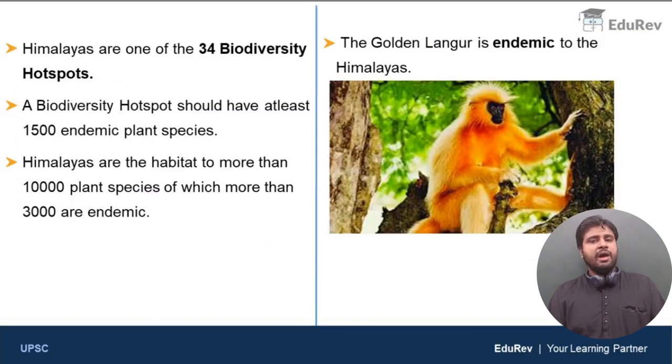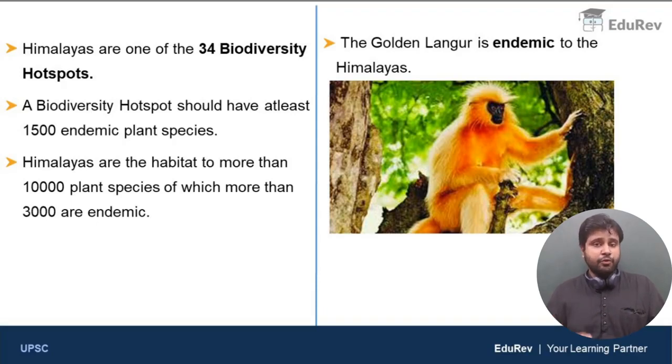Now, the Himalayas are one of the 34 biodiversity hotspots in the world. What do you mean by biodiversity hotspot? A biodiversity hotspot has higher biodiversity compared to other areas. Biodiversity hotspots will be discussed in detail in the biodiversity chapter in environment and ecology, so don't worry about that. But as of now, you just have to keep a few points in mind.